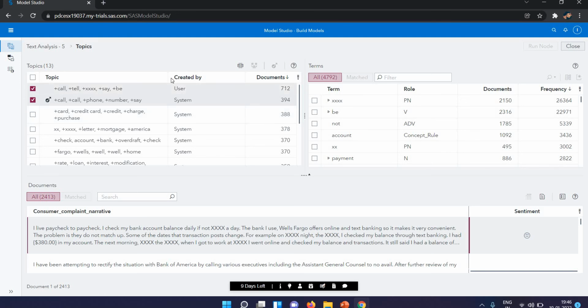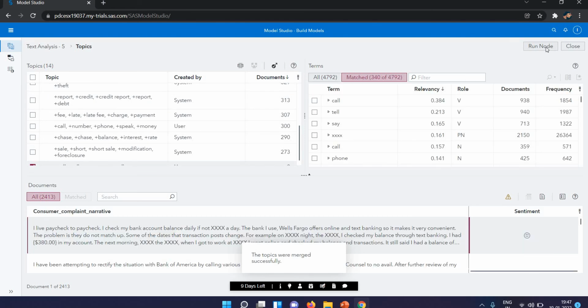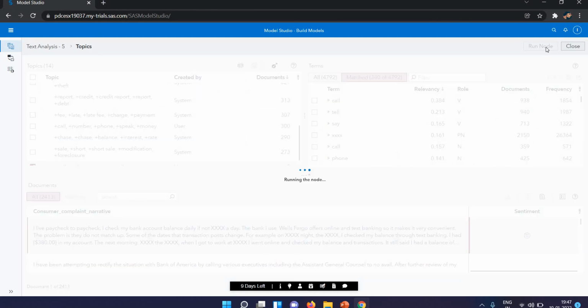Next we have one more option here, which is merge topics. Same as the split, where we split into two topics. If you see call, phone number, and call, tell are the same topics, you can merge them. If I click on the merge, now these two topics are merged. I have to run this node again. So split, merge, and category, you can do all of these.